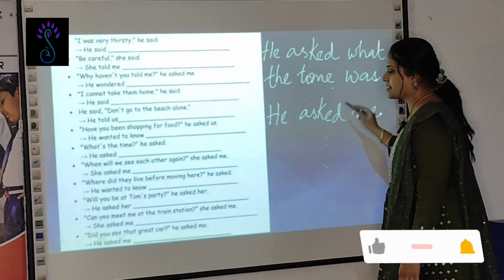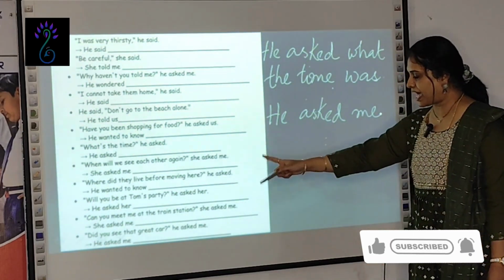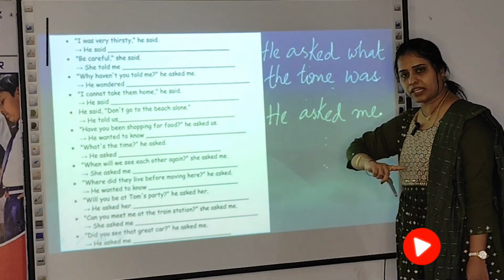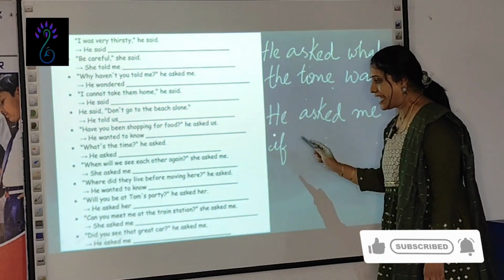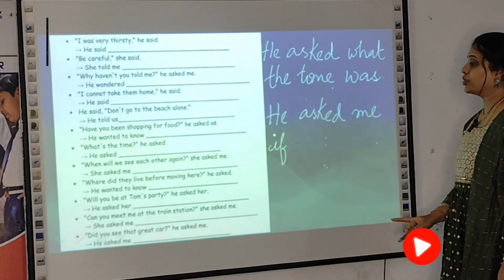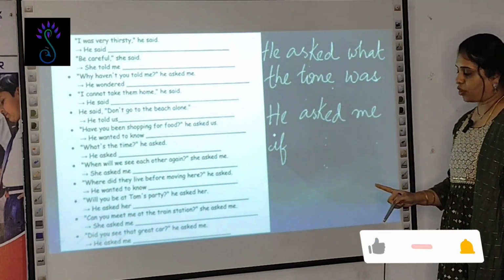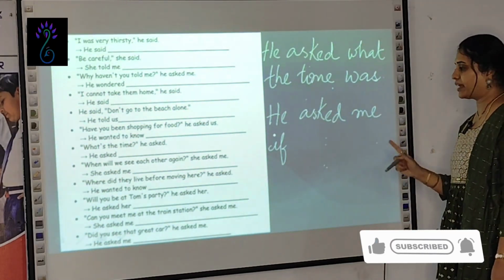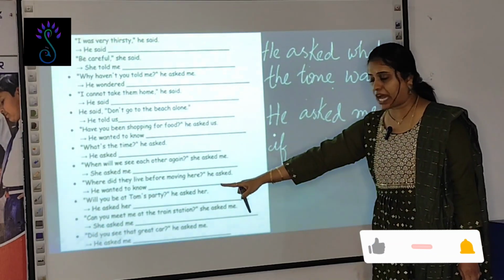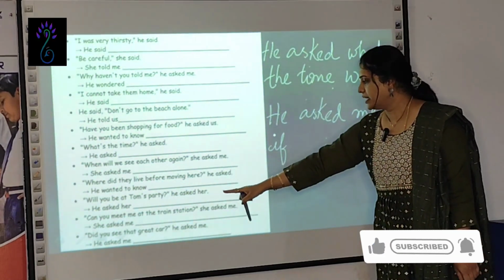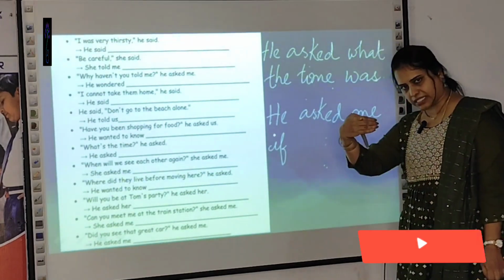What is the conjunction you are going to use? Because it starts with auxiliary verb. So, if. He asked me if. I told you. Now, follow the rule. Assertive, you are going to change this to assertive tense. What is the pronoun over here? You. He asked me because he is asking me.